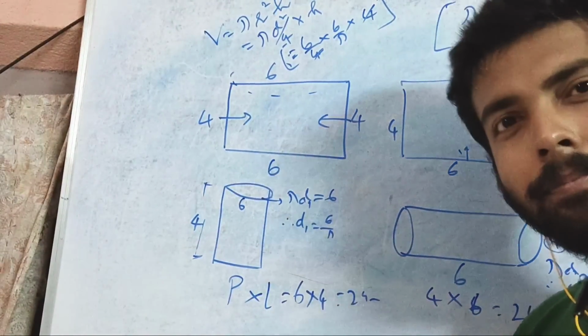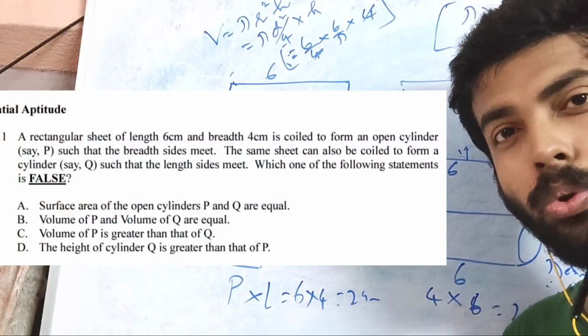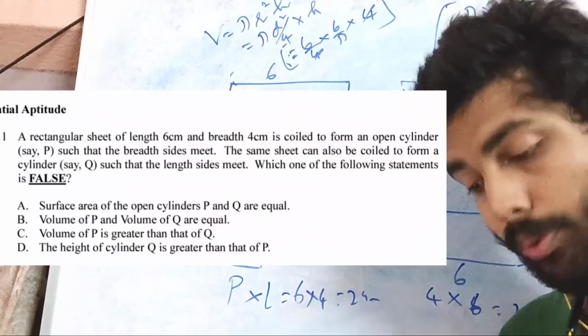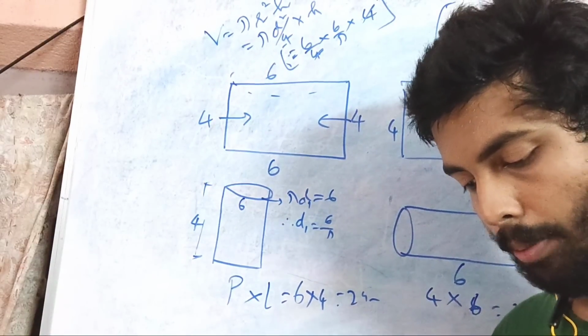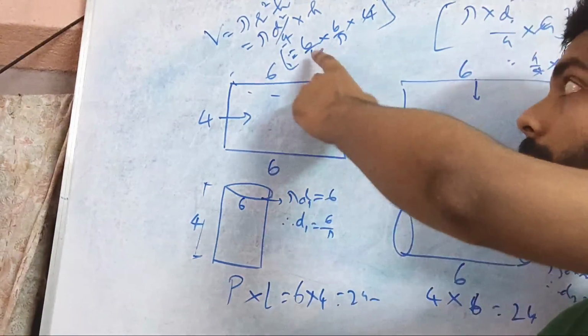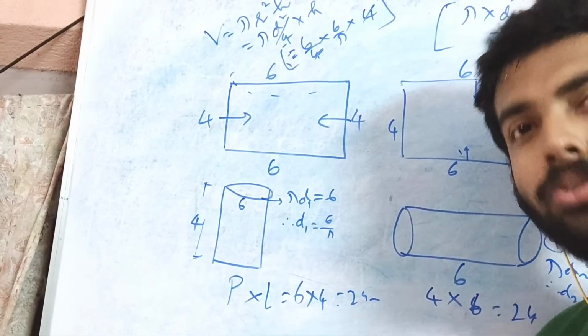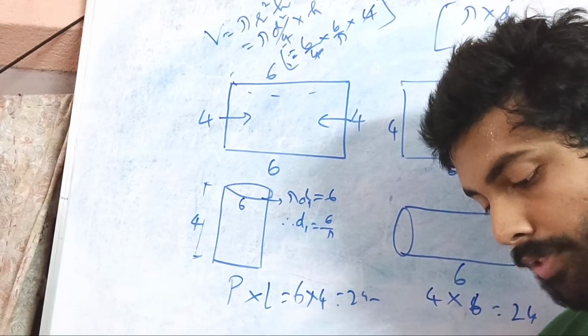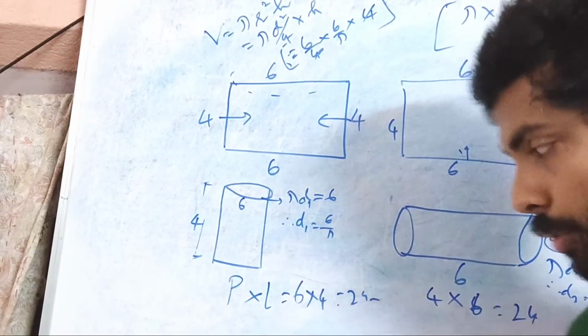It's false, right? And they have given you an MCQ, so you don't have to check the other 2 options. You can check them, of course. Volume of P is greater than that of Q. Yes, 36 by pi compared to 24 by pi, so of course, it's greater. Fine. The height of cylinder Q is greater than that of P. Yes, that is correct.